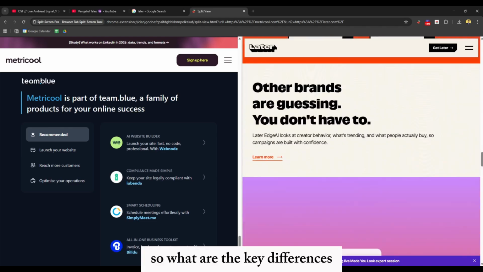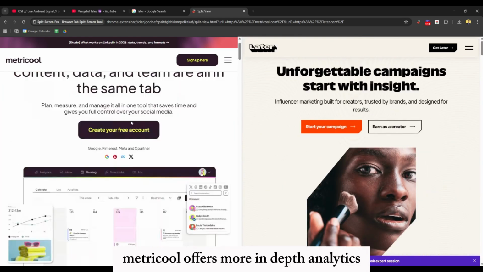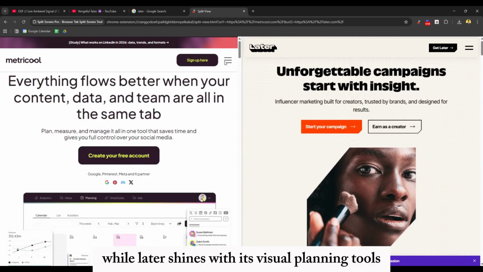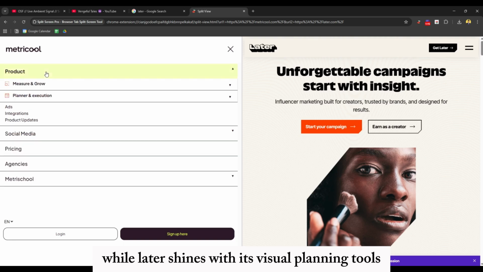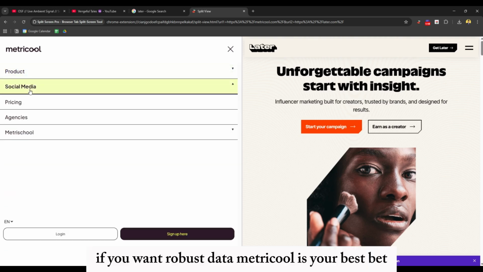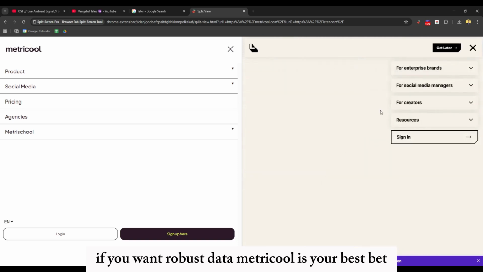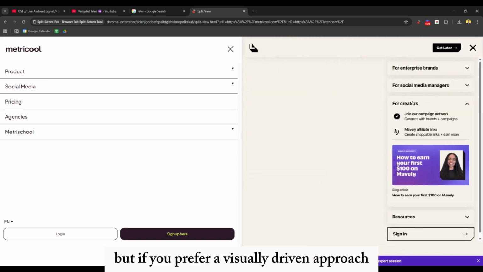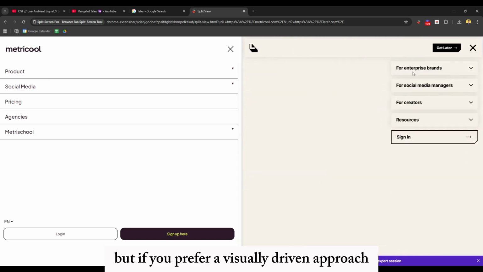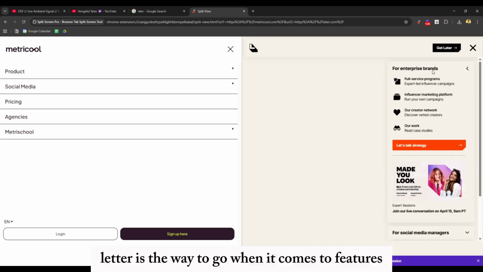So, what are the key differences? Metricool offers more in-depth analytics while Later shines with its visual planning tools. If you want robust data, Metricool is your best bet. But if you prefer a visually driven approach, Later is the way to go.